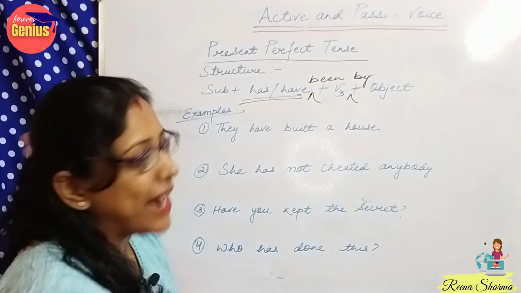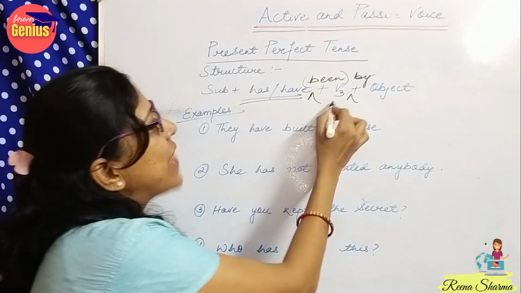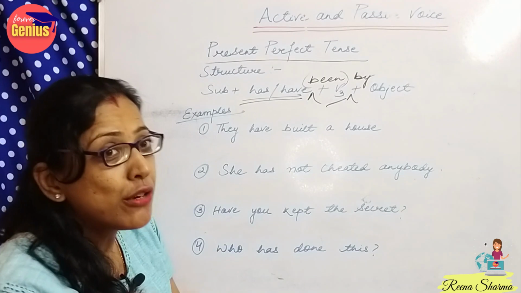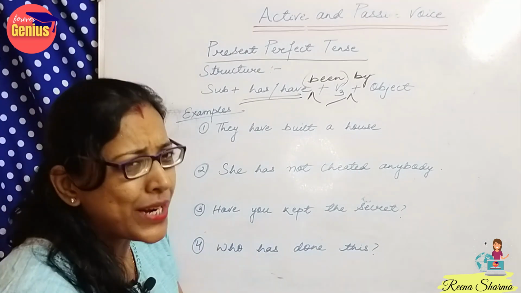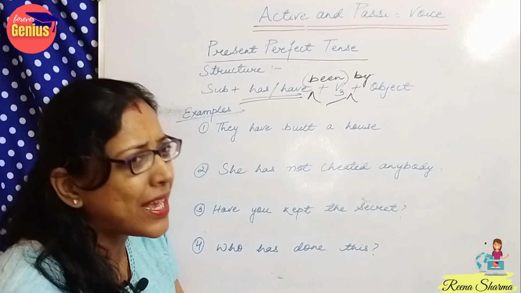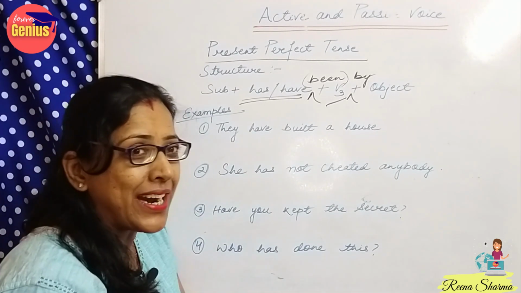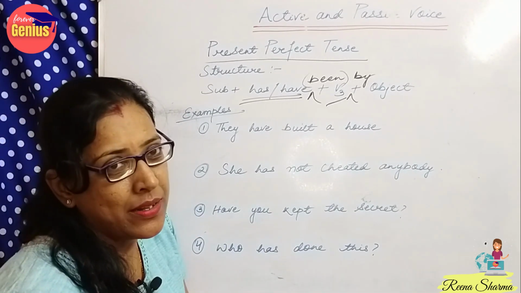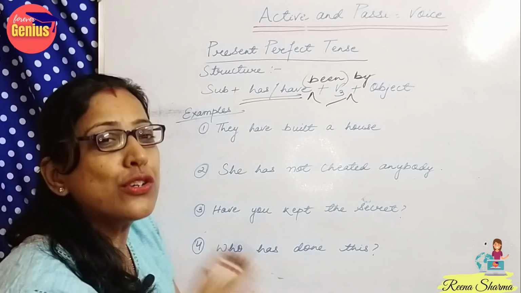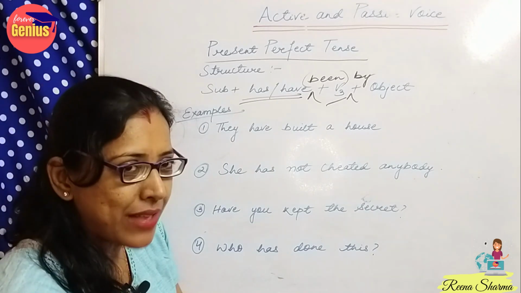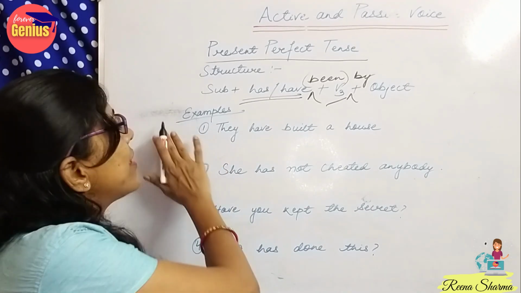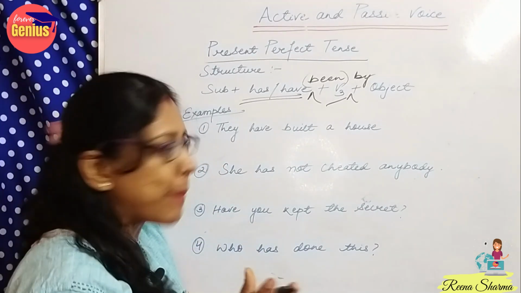So what we have to add is only been, and the third form of the verb, which is also known as the past participle. So students, don't get confused in the examination paper when they ask you to change the past participle. They can ask you to change past participle or third form of verb. Both are the same thing. So now let's look at some examples.